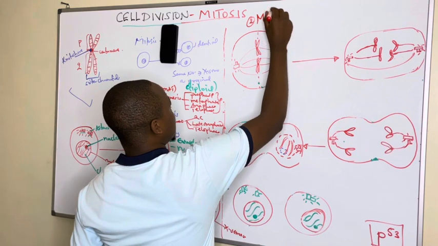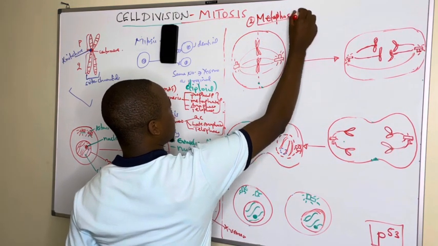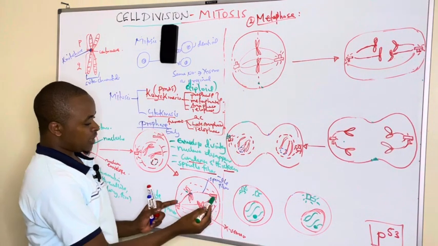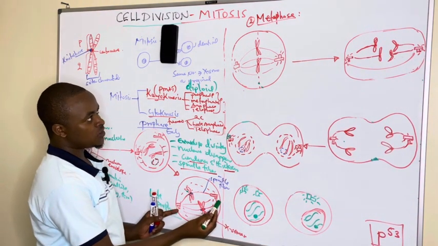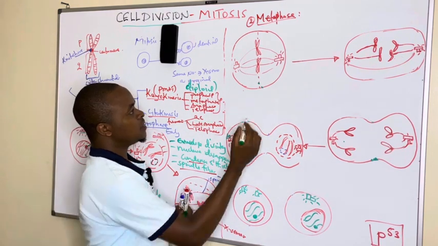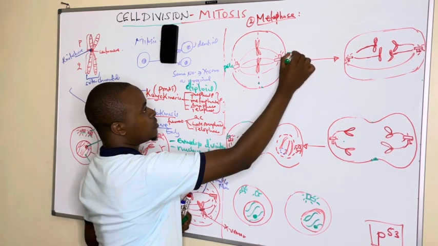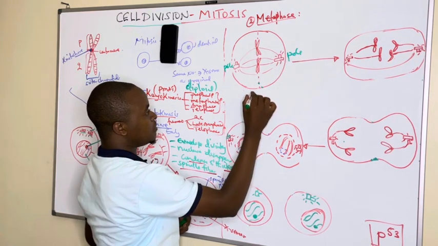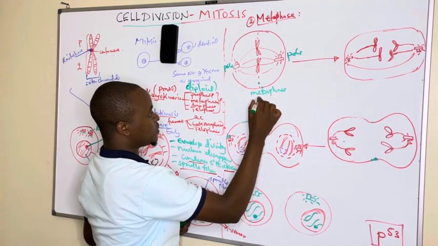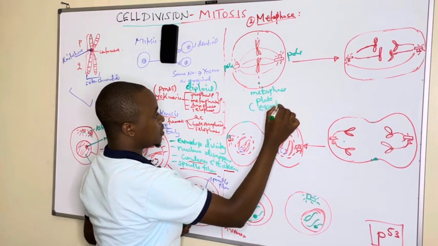And in metaphase, we are going to see the migration of the asters to the opposite poles. But the key feature to note is that at the middle of the cell, this is the pole, and this is the pole, and at the center, we call it the metaphase plate. The metaphase plate, or sometimes you can call it the equator of the spindle.